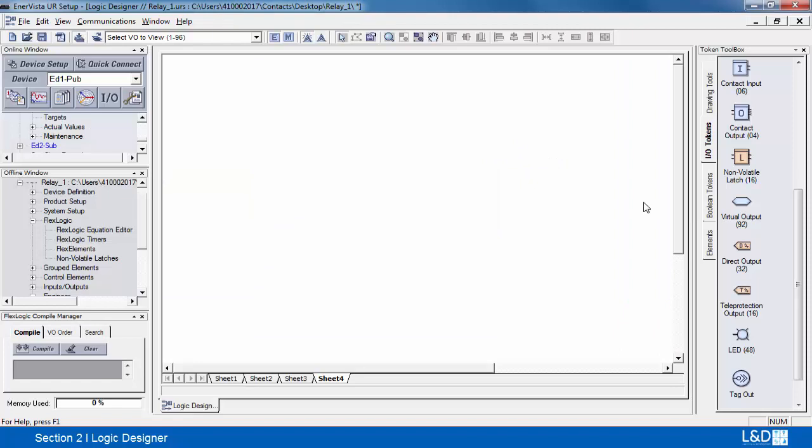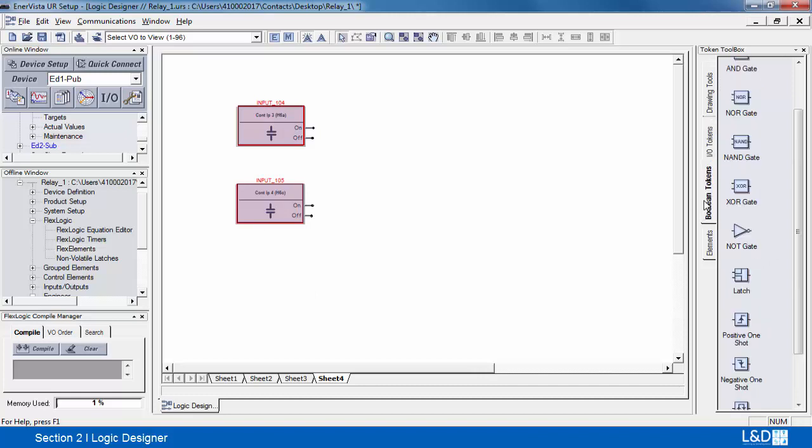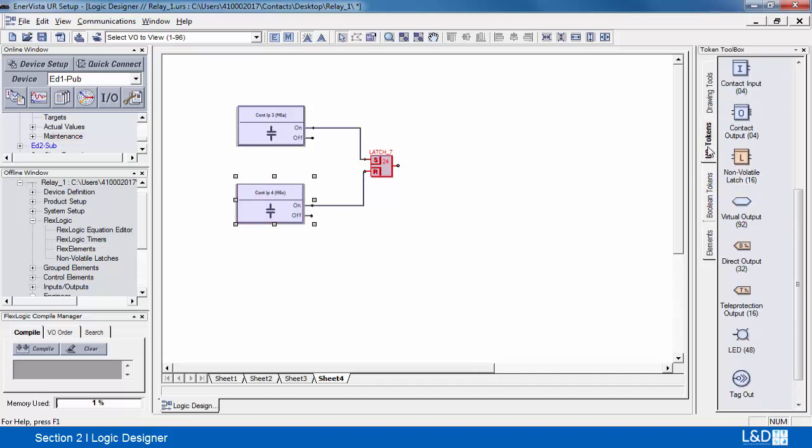In this video, we'll go ahead and create a simple volatile latch circuit. We'll take two contact inputs and we'll tie them into our SR latch, our volatile latch. The inputs will be tied, one to the set, the other one to the reset. And to complete the circuit, we need to assign it to a virtual output.